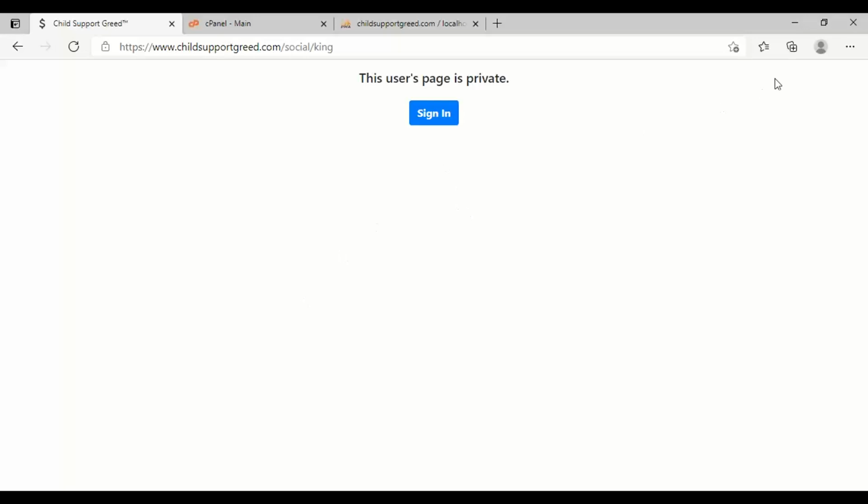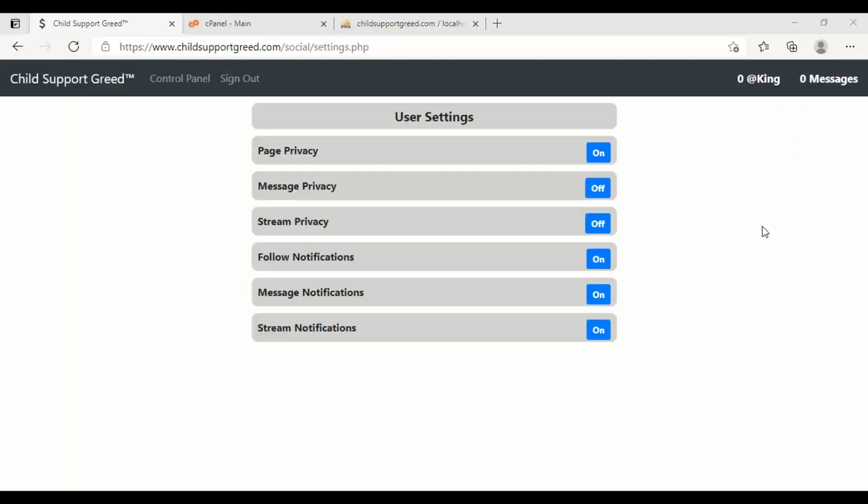All right, so I'm going to turn page privacy back off. If you want your page private, that's cool. That way you can just use the community page to share with the public. Then if they want to see what you type or what messages you put in on your regular page, they have to log in to see that. That's cool. So this is basically how this miniature social network works.